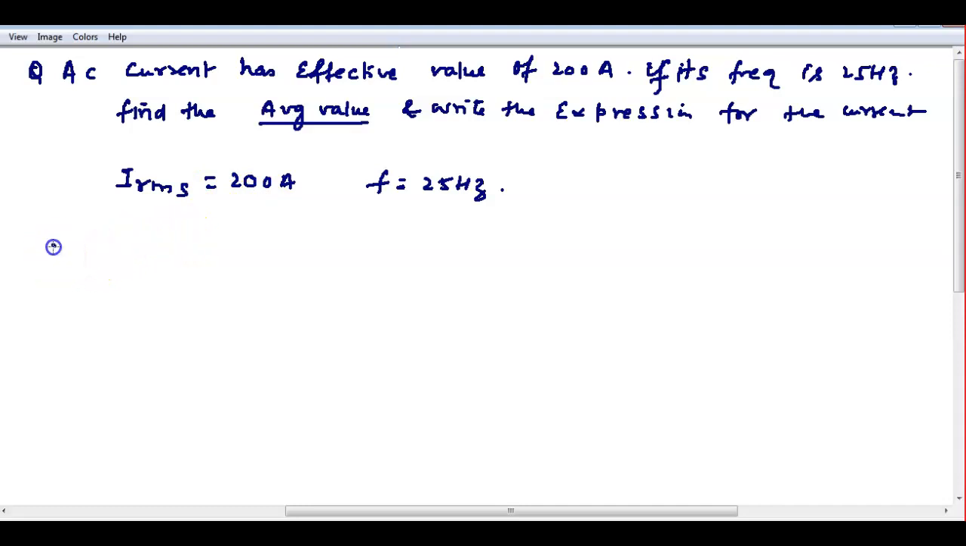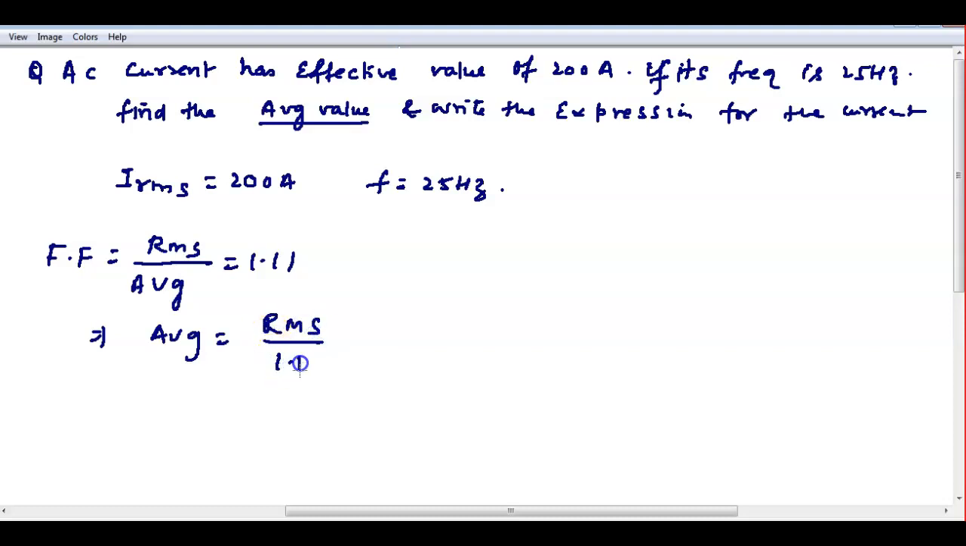Another useful formula is form factor and peak factor. Form factor I discussed just now. Form factor is equal to what? RMS upon average, and that value will always be 1.11. So if you want to find the average here, you can write RMS by 1.11. RMS is already given, so 200 by 1.11. This is the first method you can do it.